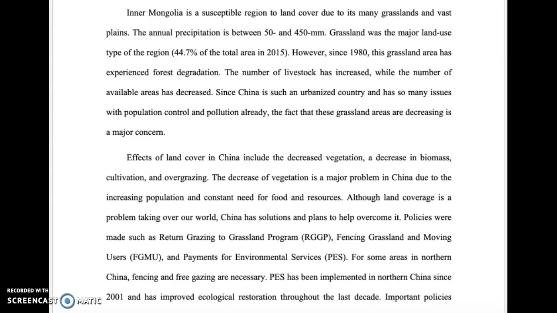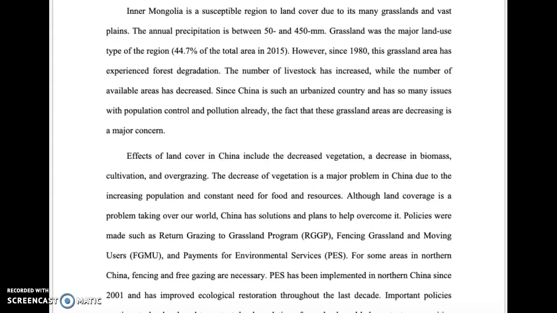The annual precipitation is between 50 and 450 millimeters. Grassland was the major land use type of the region. However, since 1980, this grassland area has experienced forest degradation. The number of livestock has increased while the number of available areas has decreased.